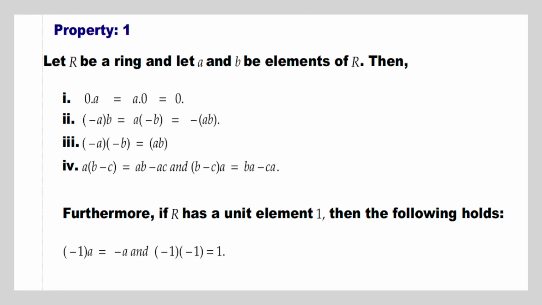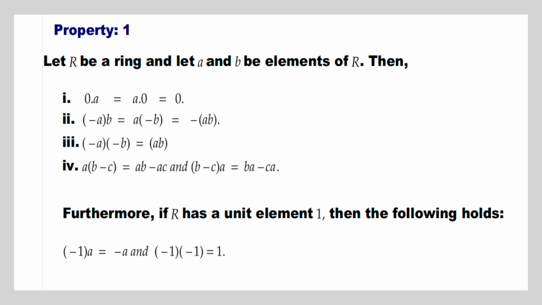The first property is, let R be a ring and let a and b be elements of R. Then first one is 0·a equal to a·0 equal to 0. Second one is (-a)·b equal to a·(-b) equal to -(ab). Third one is (-a)·(-b) equal to ab.